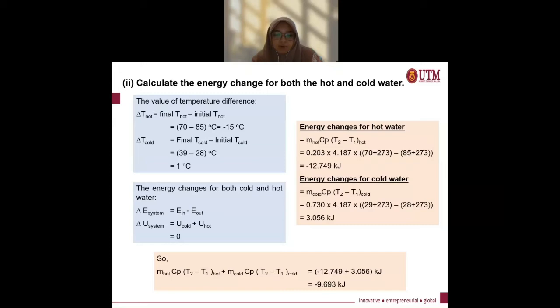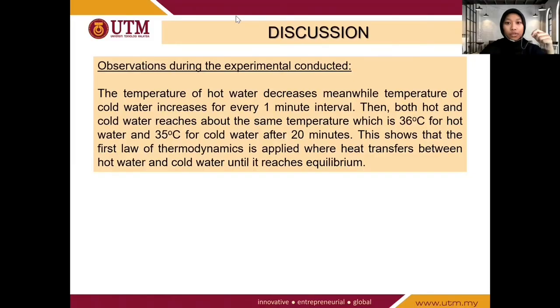And then for the energy change for cold water, we use the same formula as for hot water: m cold Cp (T2 minus T1 cold). So we just change the m hot with m cold and T hot with T cold. And for the temperature, we also don't forget to change it to Kelvin by adding 273, and then we can get the value of 3056 kJ. So for the total, we just add the energy change for hot water and the energy change for cold water. So for the total, we can get the value of negative 9693 kJ.